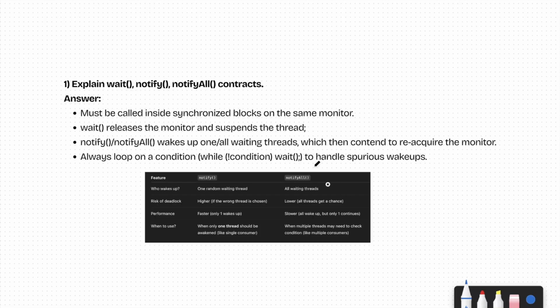First of all, let me tell you that these three concepts of wait, notify and notify all are related to multi-threaded programming in Java. Alright, so it's an advanced concept in Java which tells you about multi-threaded programming. And multi-threaded programming is a feature of Java that differentiates Java from other languages. For example, in other languages probably you have only one thread, right?